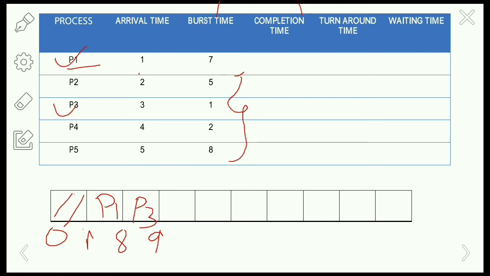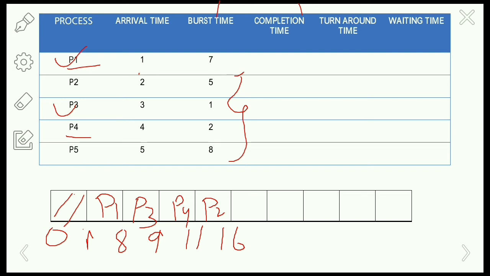Now, which process has the least burst time? P4 has the least execution time, so it is taken for execution for 2 units of time. 9 plus 2 is 11. P4 is finished, and then between P5 and P2, P2 has the least execution time, so P2 is selected. It executes for 5 units of time, reaching 16.